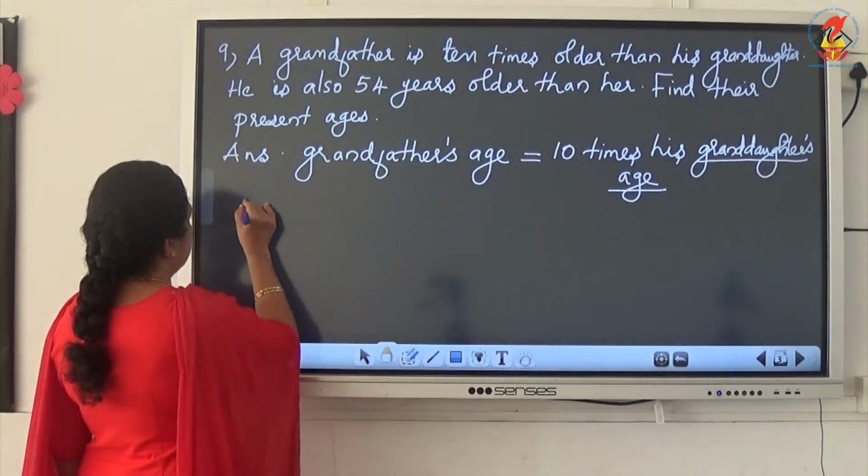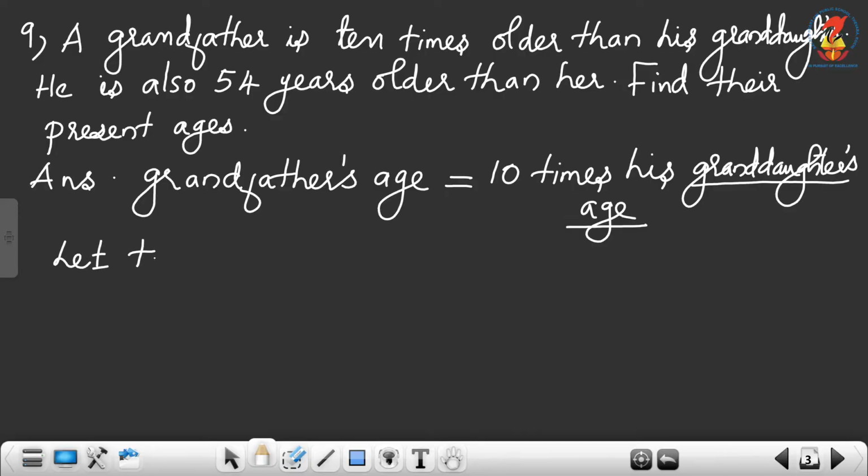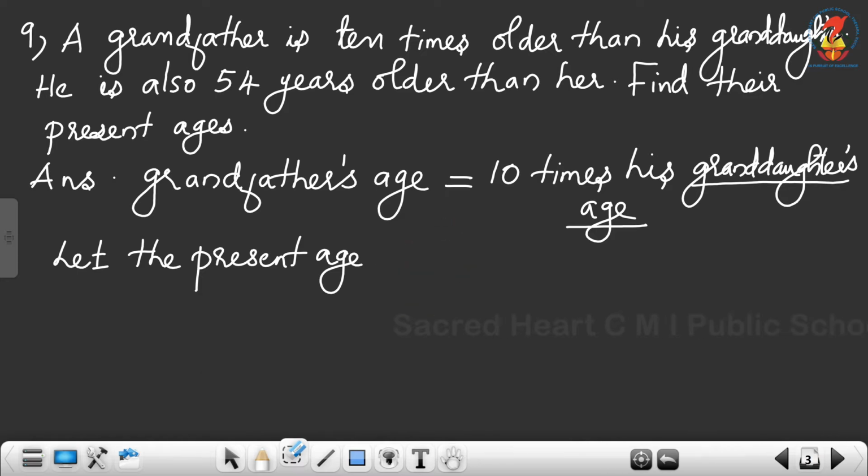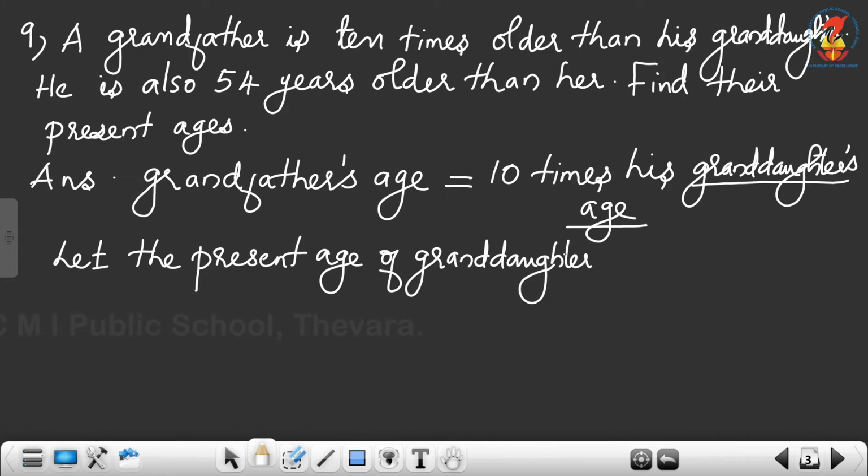So we can write, let the present age of granddaughter be x.